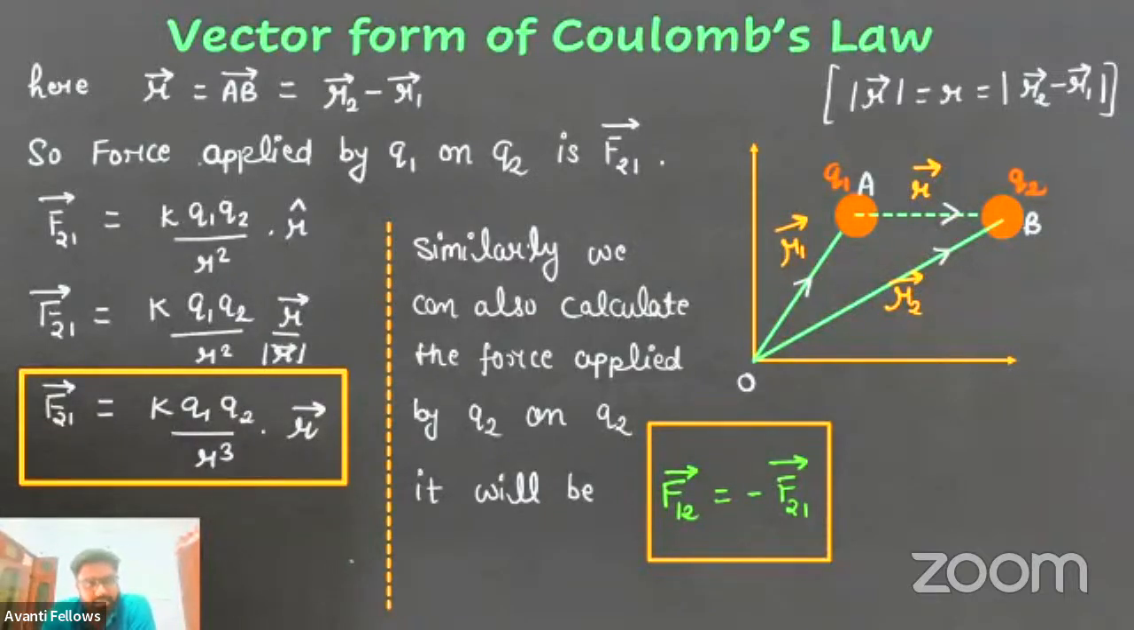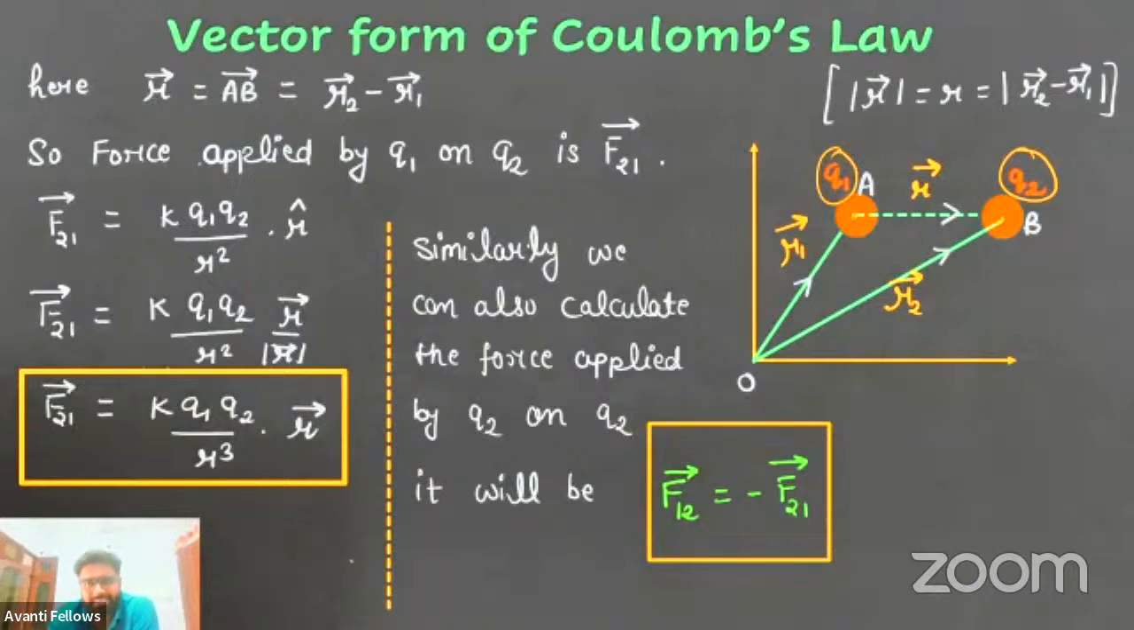Okay. So here, vector form of Coulomb's law. Vector form of Coulomb's law is very easy. First of all, we have two charges here, Q1 and Q2. You can see here, Q1 is at a point A and Q2 is at a point B. Now the vectors R1 and R2 are the position vectors of point A and point B, where the charges Q1 and Q2 are placed.